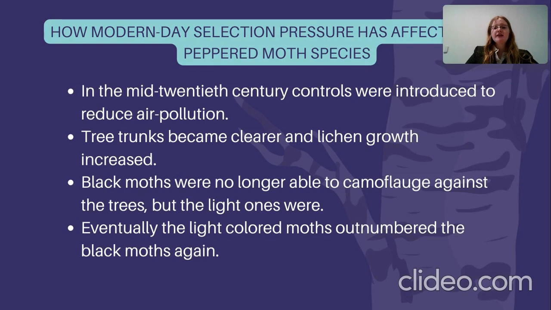In the mid-20th century, controls were introduced to reduce air pollution. Tree trunks became clearer and lichen growth increased. Black peppered moths were no longer able to camouflage against the trees, but the light ones were. Eventually, the light-colored moths outnumbered the black moths again.